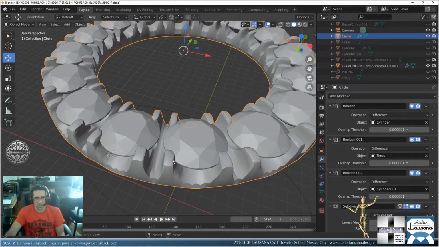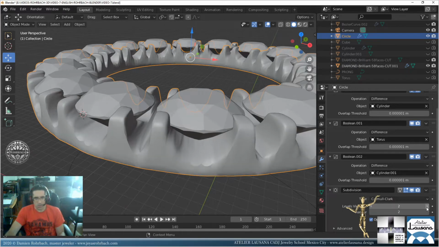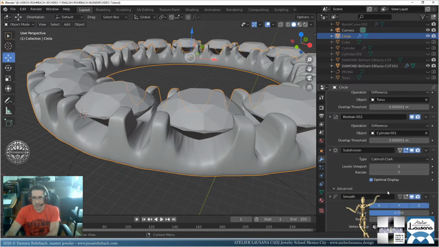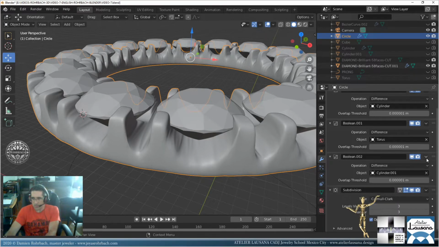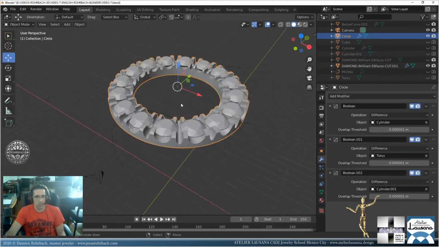It might take, okay, that's ugly at the beginning, but let's try a bit more. Let's try 3, 4. No, let's stay at 3. Okay, and a smooth. It's just to see if we get a better result. Let's put 10 times. No. Those are useless. Let's keep the original then. The geometry is too sharp to make it look better.